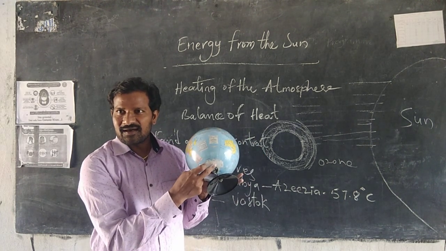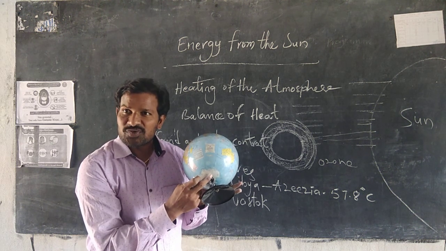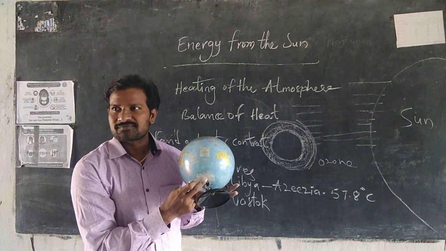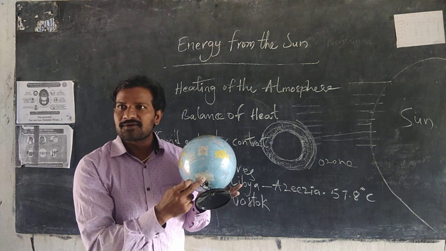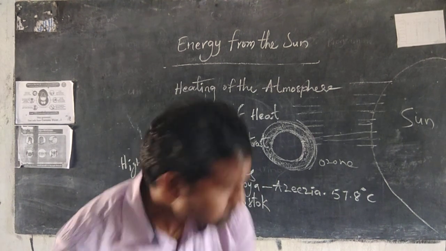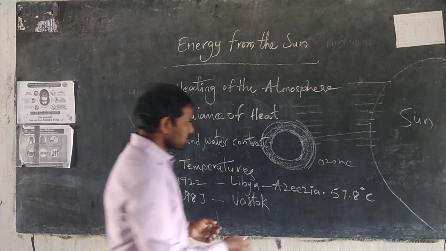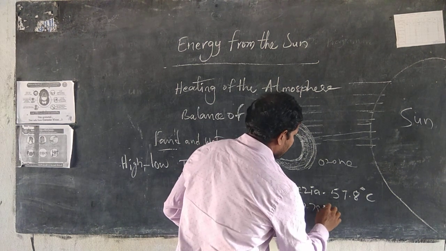In this area the lowest temperature in the world was recorded. So, what is the lowest temperature? Minus 278.3.